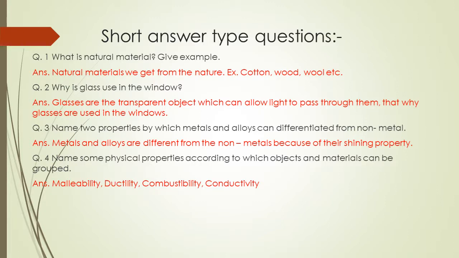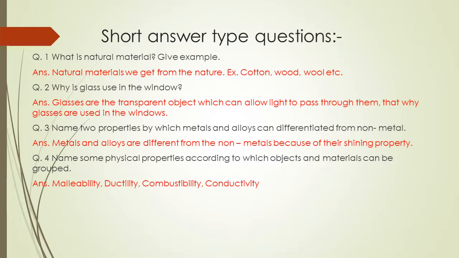Short answer type questions. What is natural material? Give examples. Natural materials we get from nature. Example: cotton, wood, wool, etc. Why is glass used in the window? Glass is a transparent object which allows light to pass through it. That is why glass is used in windows.